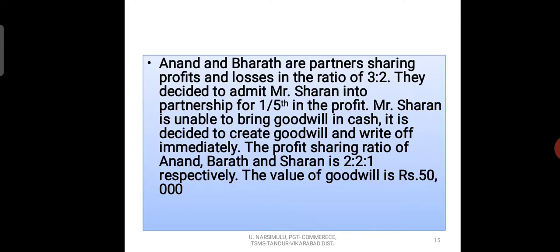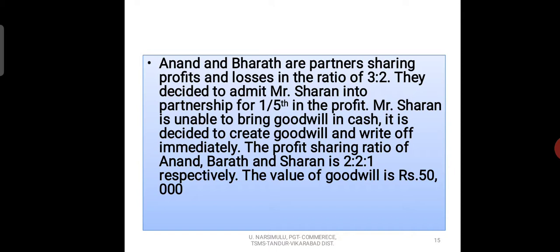So this is the problem. Read it once, twice, and understand the points given in this problem, and ask some questions in your mind. Who are the old partners? Anand and Bharat, and what is their old profit sharing ratio? 3:2.